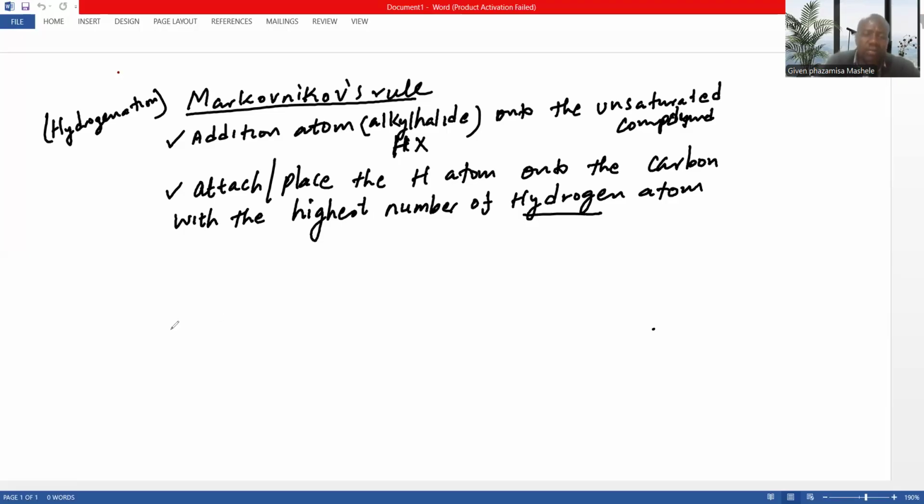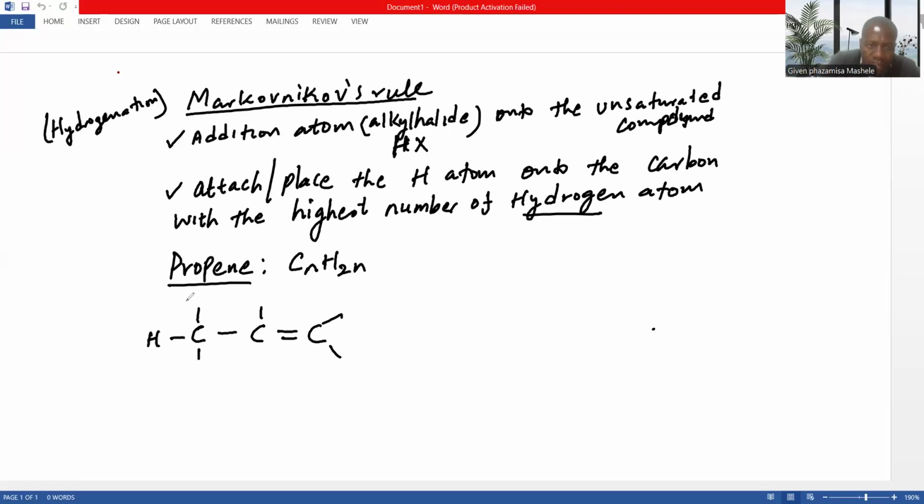Let me give you an example. Let's say we have propene. It's an example. And what is this function? This propene belongs to an alkene, so it's CnH2n. So propene, let's say 1-propene actually. Okay, propene, so it's going to be 1, 2, 3. Let's say the double bond is here. So we have something like this.